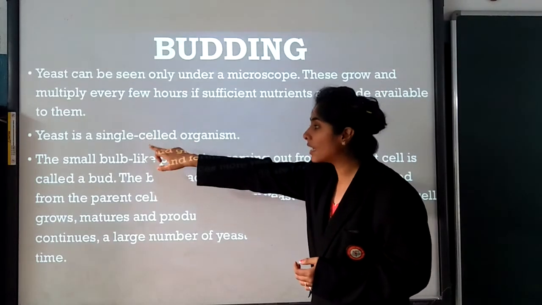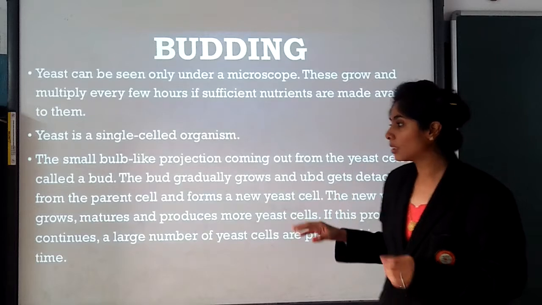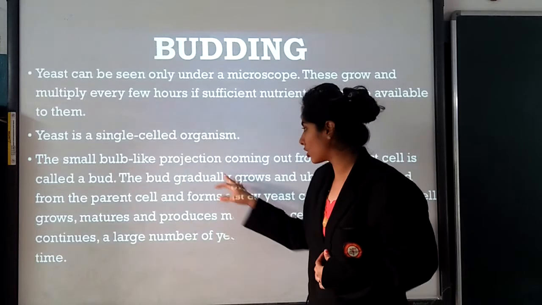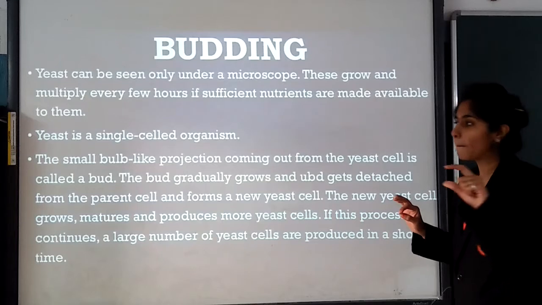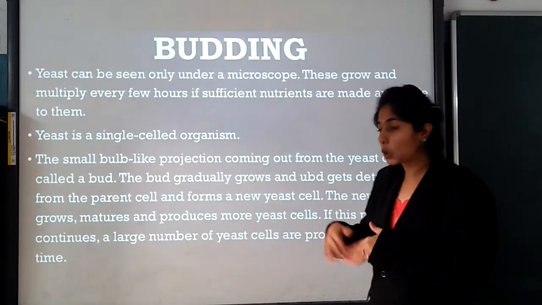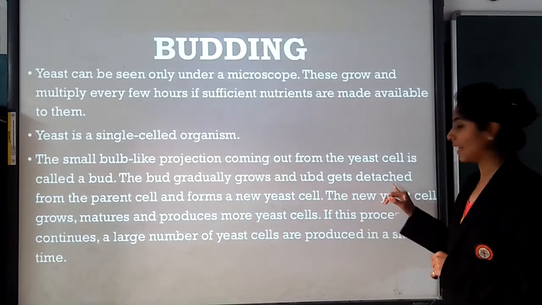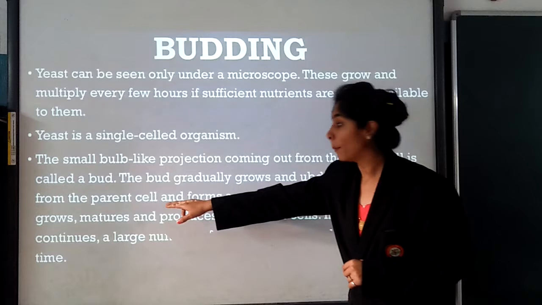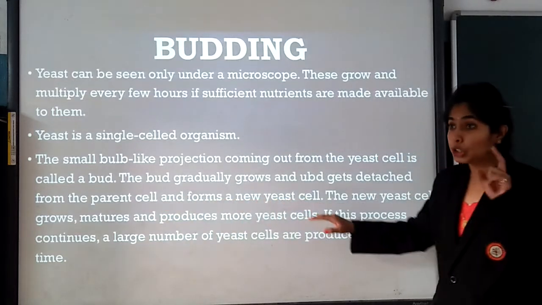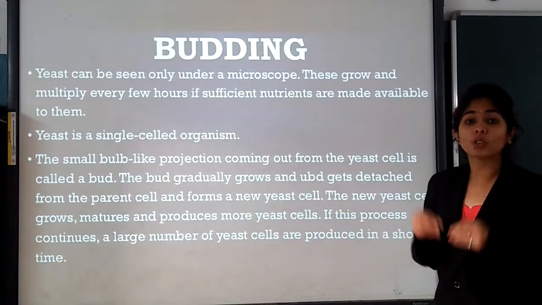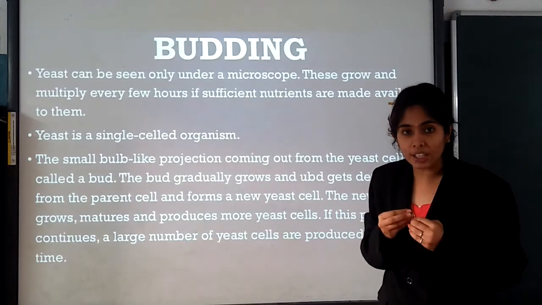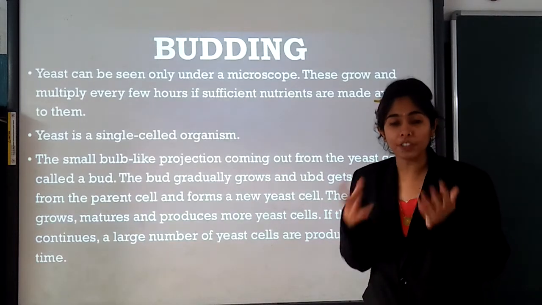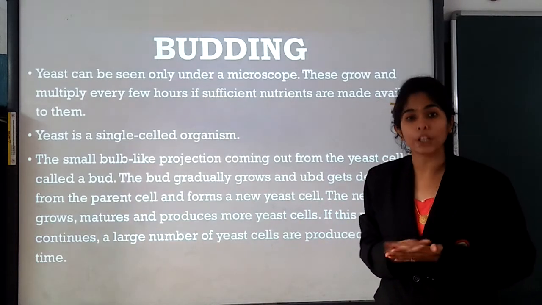Yeast is a single-celled organism. The small bulb-like projection coming out from the yeast cell is called a bud. The bud gradually grows and gets detached from the parent cell and forms a new yeast cell. So, वो जो new yeast cell will be, what it will do? It will take the nutrients, it will grow, and after they grow, it will also reproduce.